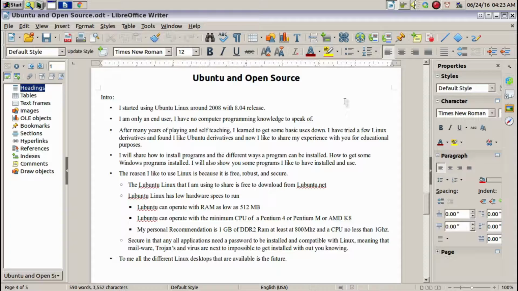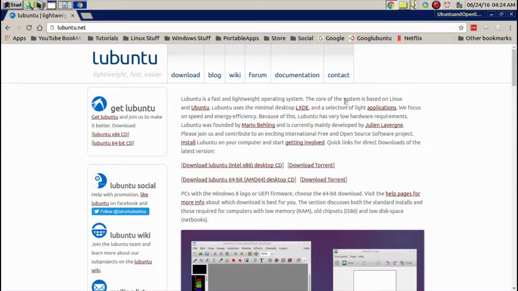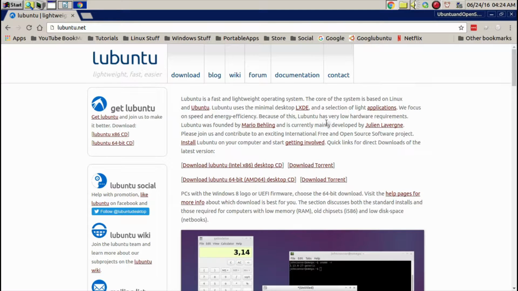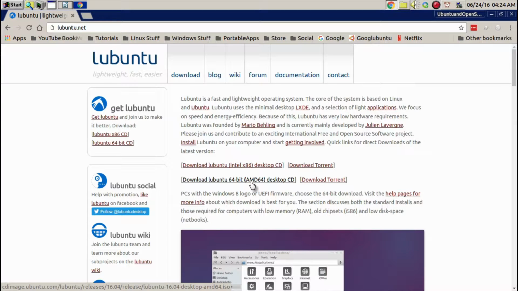The reasons I like Linux is because it's free, robust, and secure. The Ubuntu Linux I am using is free to download from lubuntu.net. Here's a 32-bit download link and a torrent, and a 64-bit download link and its torrent.